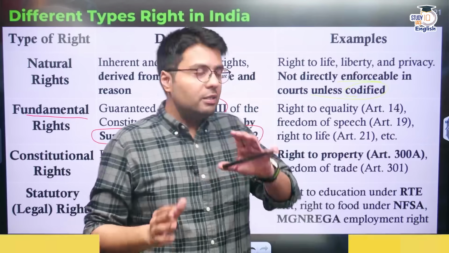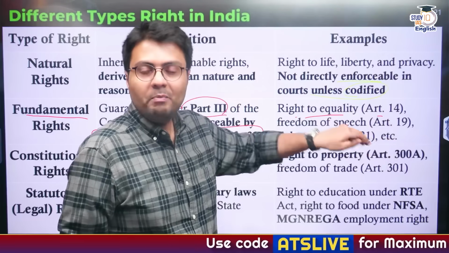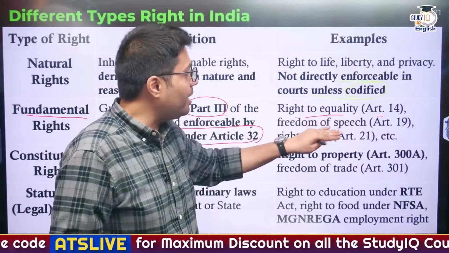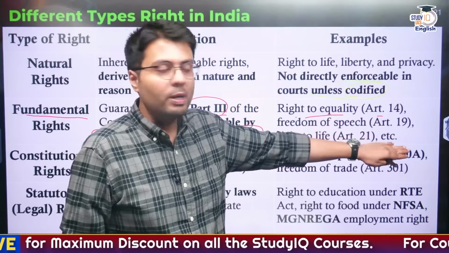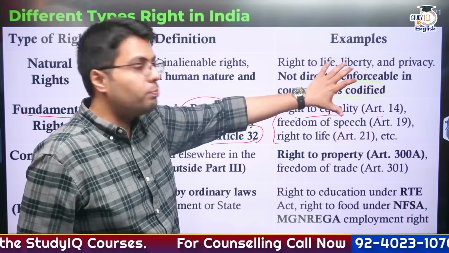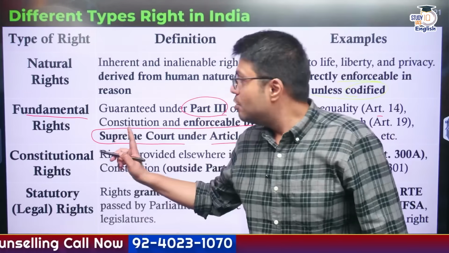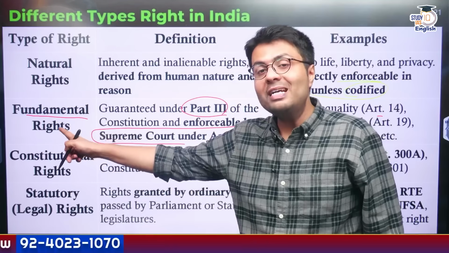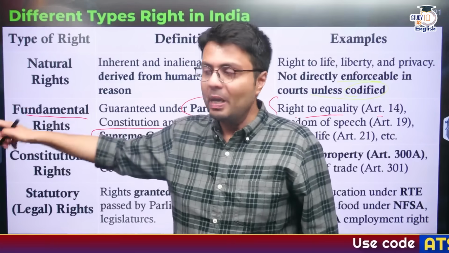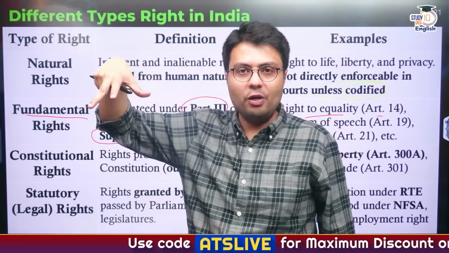For example, the fundamental right to equality is mentioned in Article 14. Right to freedom of speech and expression is mentioned in Article 19, whereas right to life is mentioned in Article 21. These are some of the codified versions of natural rights, but fundamental rights enable you to get them enforced directly by the Supreme Court of India. And why is it fundamental? Because these are mentioned in the fundamental law of the land, the Constitution. So we understood fundamental rights are at the topmost hierarchy of rights in India.